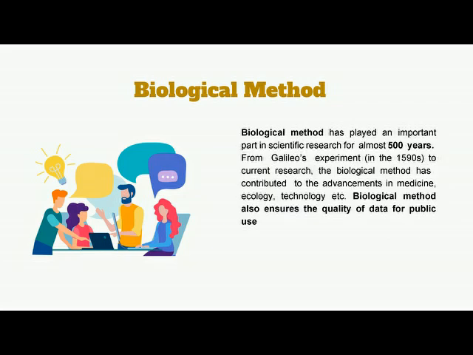Biological method has played an important part in scientific research for almost 500 years. From Galileo's experiments in the 1590s to current research, the biological method has contributed to advancement in medicine, ecology, technology, etc. Biological method also ensures the quality of data for public use. Scientists have used it to solve problems for almost 500 years. Galileo started experiments in the 1590s, and modern research is also based on experimentation. Due to this method, we have advancement in medicine, ecology, and technology, and the data we get from it are of good quality and easily used.